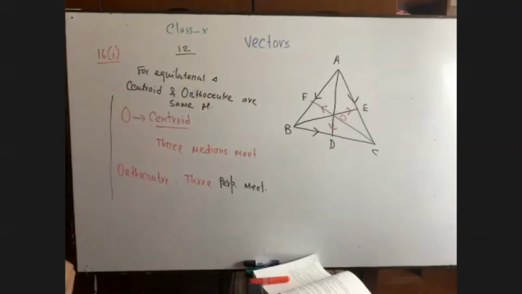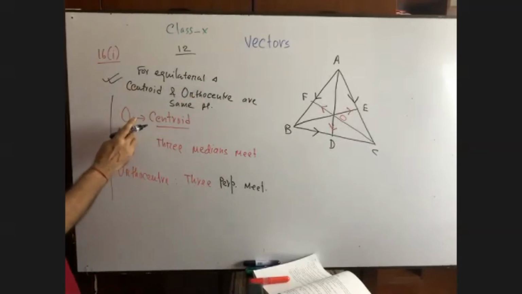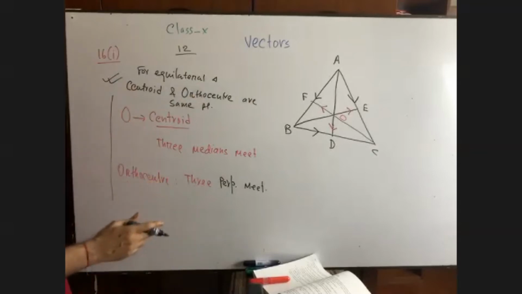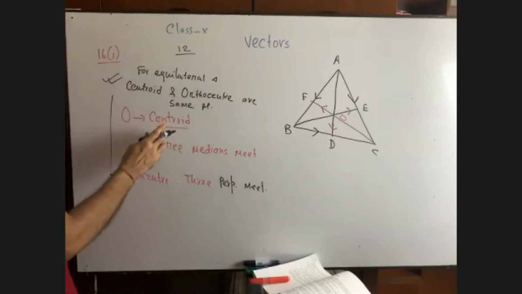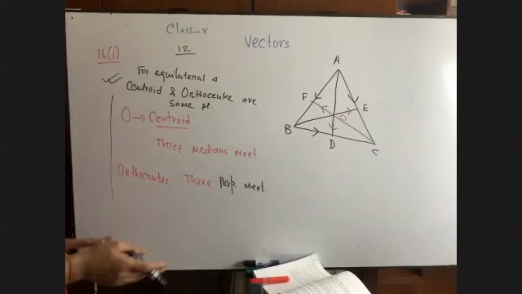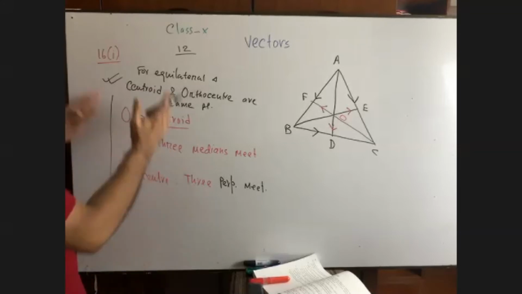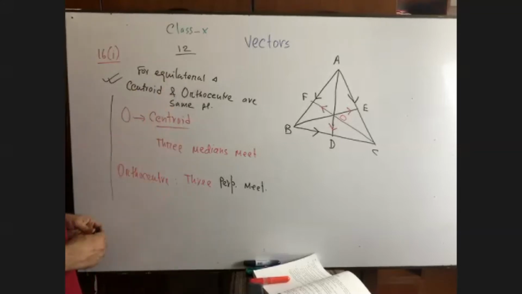For equilateral triangle, the median is itself a perpendicular. Okay, the perpendicular is itself a median for equilateral triangle. Then centroid and orthocenter will be the same point. It is given in higher mathematics as MCQ every year. Okay, and 2 marks. They ask to define centroid and orthocenter with figures. Define centroid with figure or define orthocenter with figure. Then you have to do it.